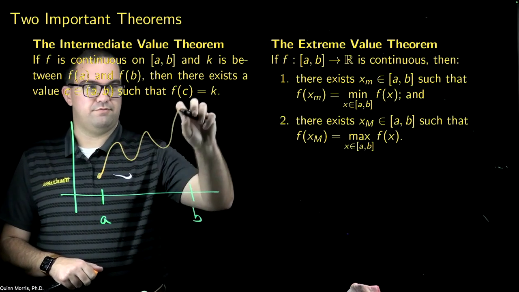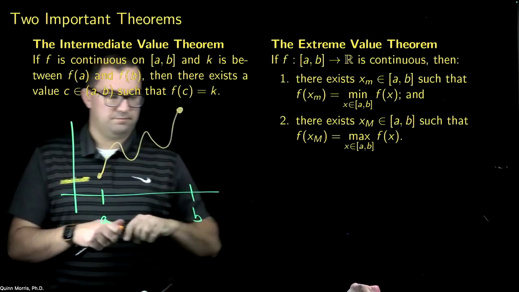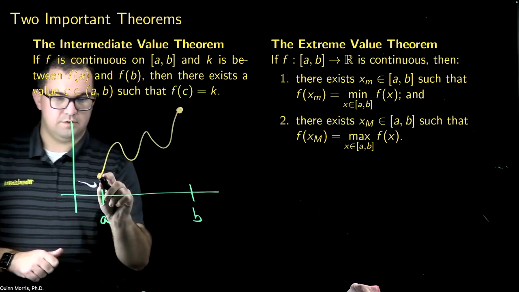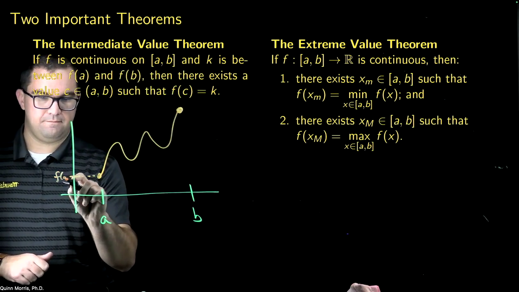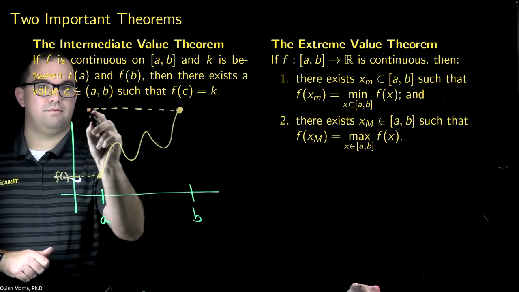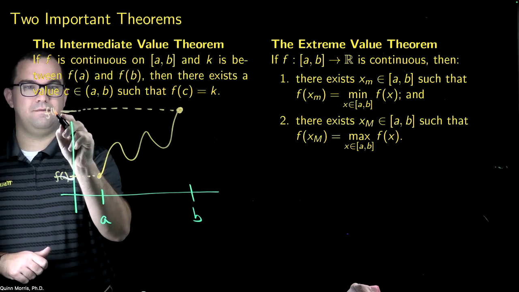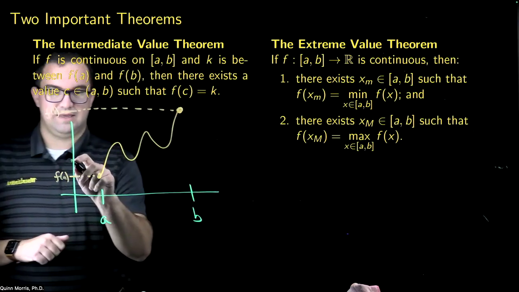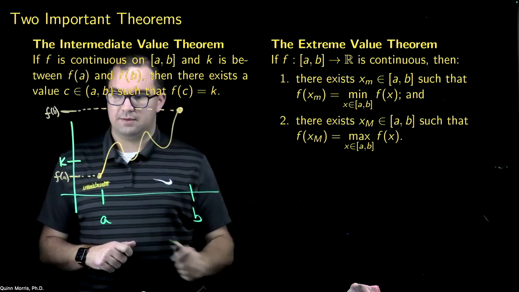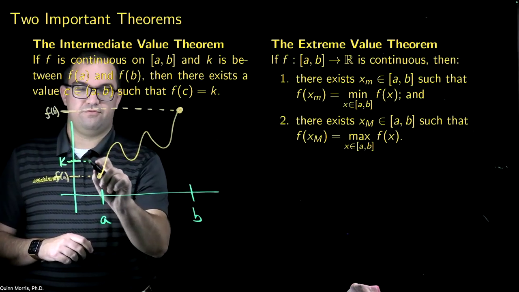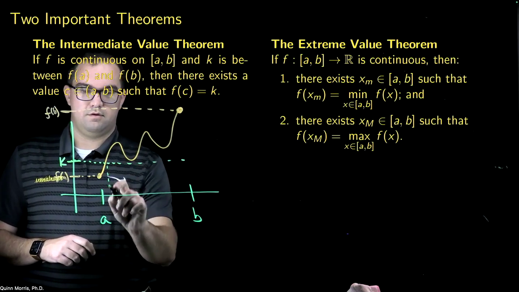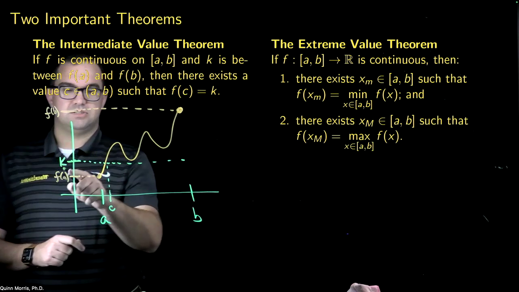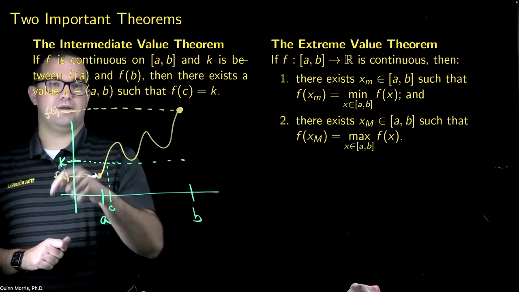Let's say, maybe the function looks like this. From here, I have my values. Here's f of a, somewhere up here, and there's f of b. This says if I choose any value k between these, then I ought to be able to find a value c, which lives strictly between a and b, such that f of c is equal to k.